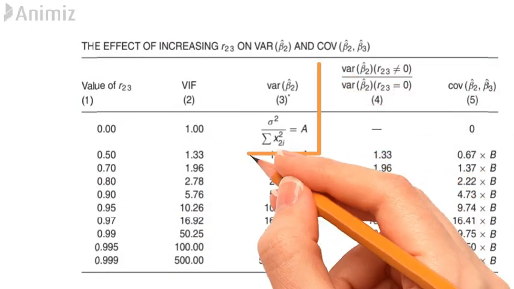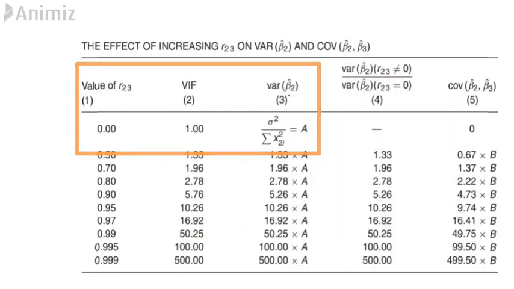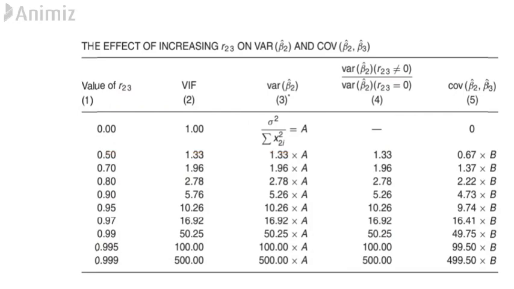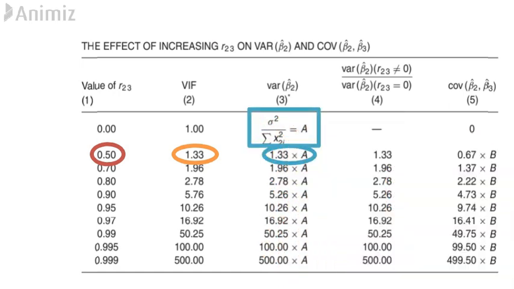The orange box shows the VIF and variance of beta 2 cap when R23 is 0, that is, when there is no multicollinearity. When R23 is equal to 0.50, the VIF is 1.33, which means the variance of beta 2 cap is 1.33 times more than the variance when there is no multicollinearity.